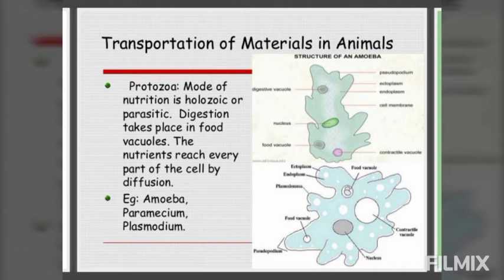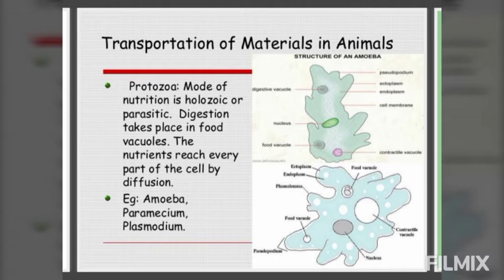So, diffusion is a passive movement of substances from a region of higher concentration to a region of lower concentration. Means where the concentration is higher, from there the food will be transferred where? From a region of high concentration to a region of low concentration.